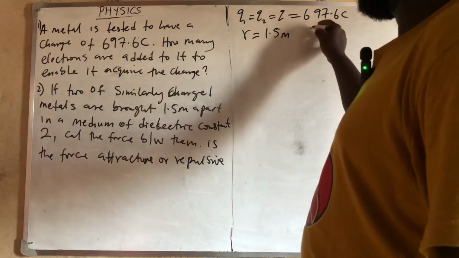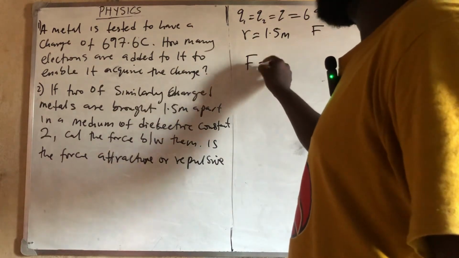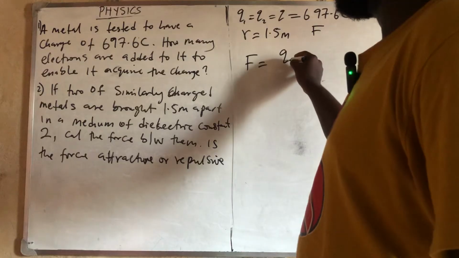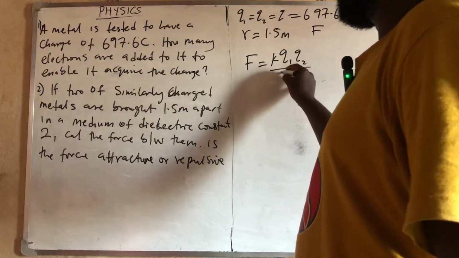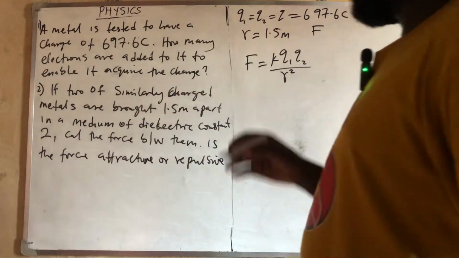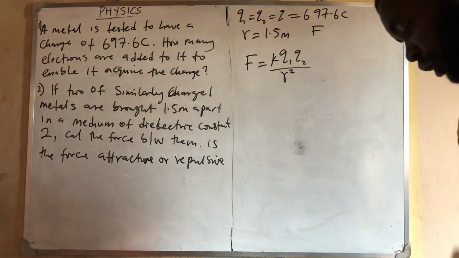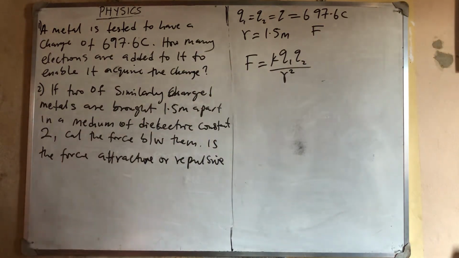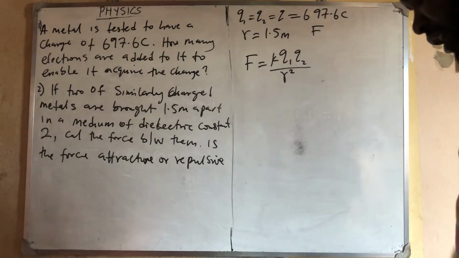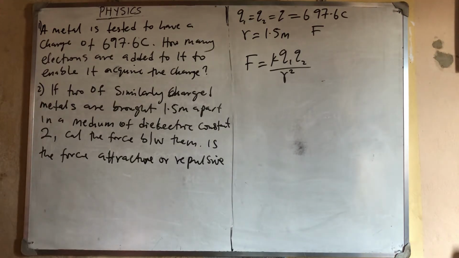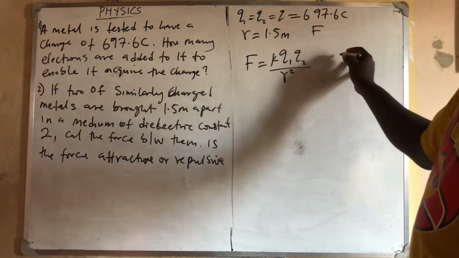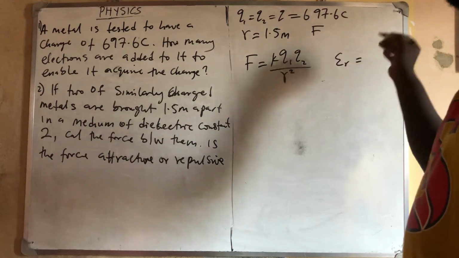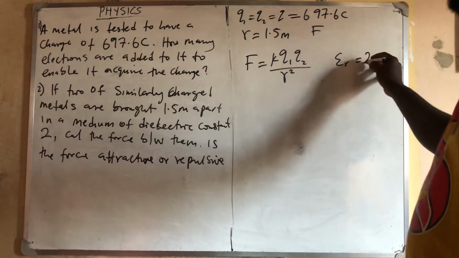Then I should calculate the force. I know that F is equal to kQ1Q2 all over R squared. But the only thing is that they gave me the dielectric constant. Epsilon R is your dielectric constant, and the dielectric constant they gave me there is 2.